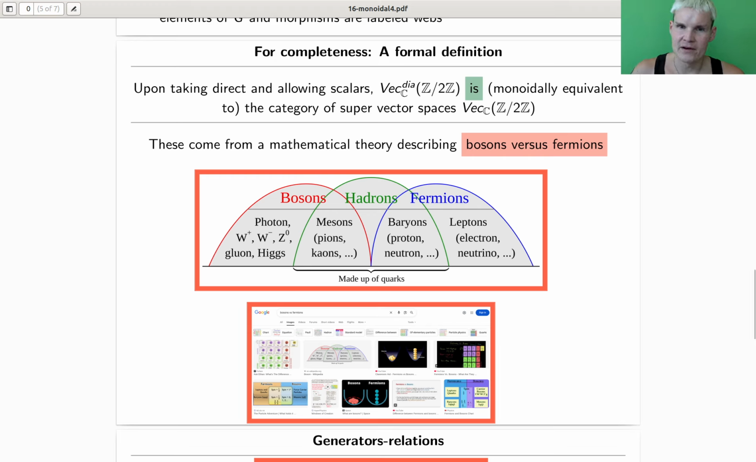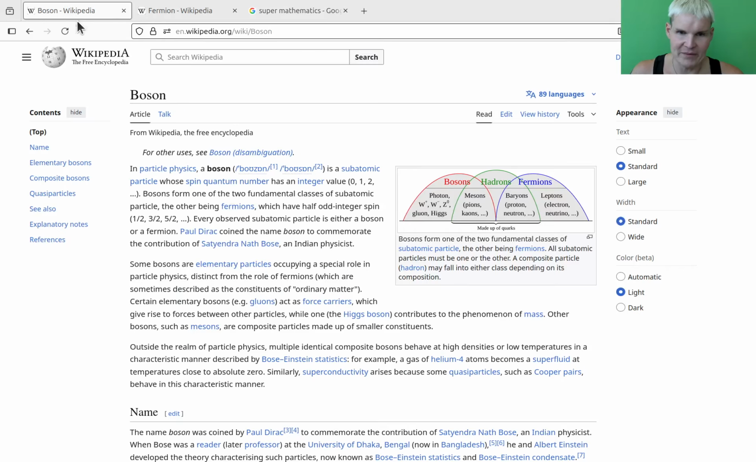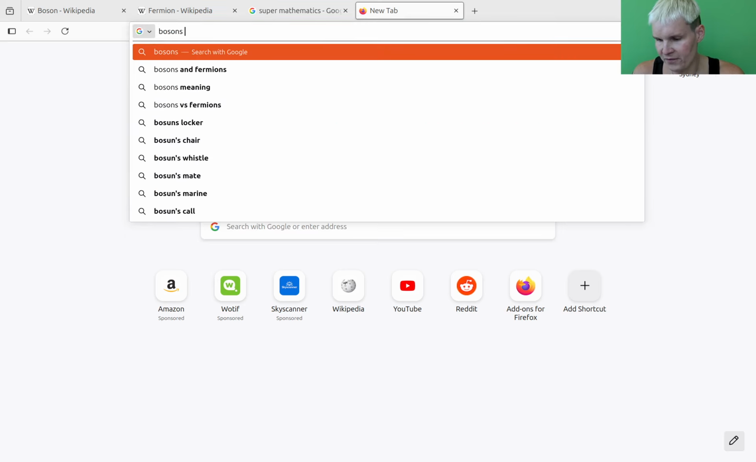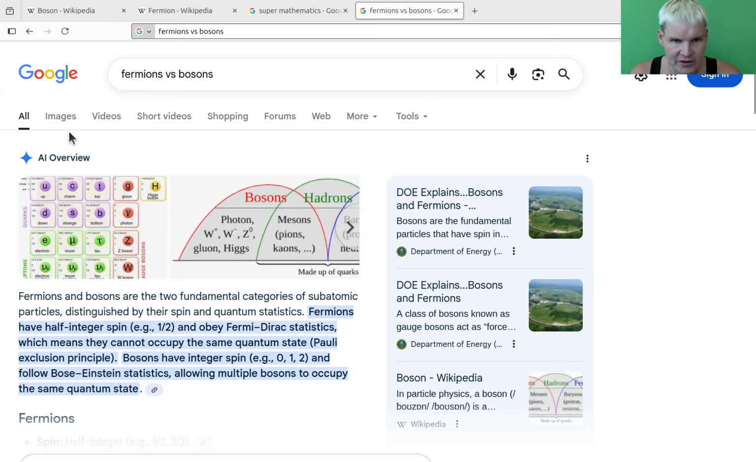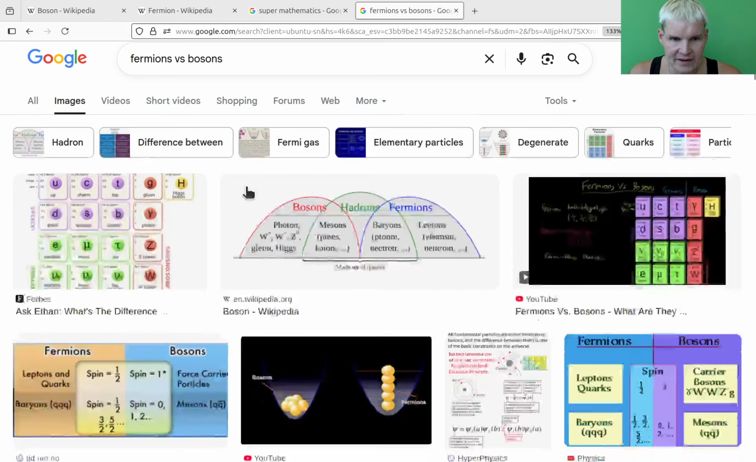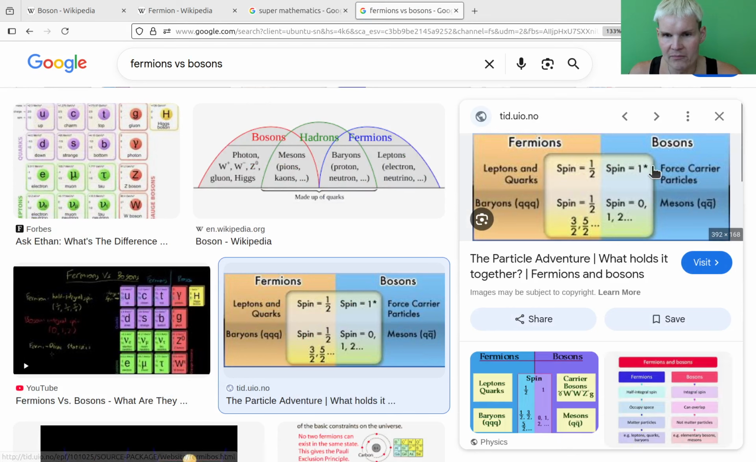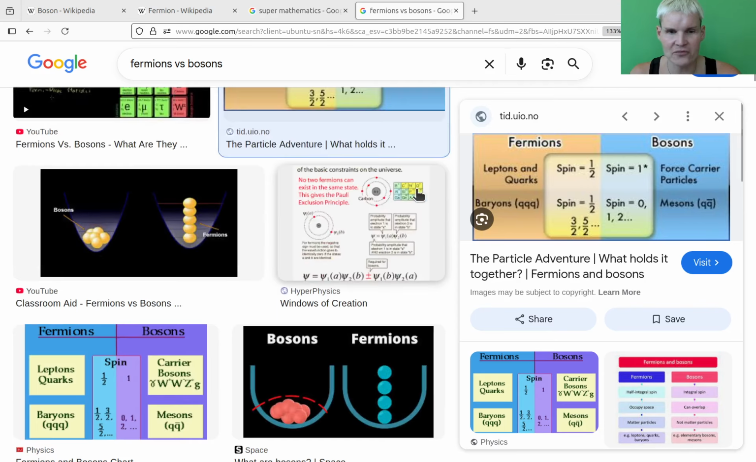So if you look at bosons and fermions, not in super mathematics, probably I can do something like bosons versus fermions. Well, the other way around. I actually don't care so much. And they probably have some things like this, right? So they have different spin, kind of behave similarly, but this has 0, 1, 2 spin. This is a half, 3/2, 5/2 spin. So they're not super different.